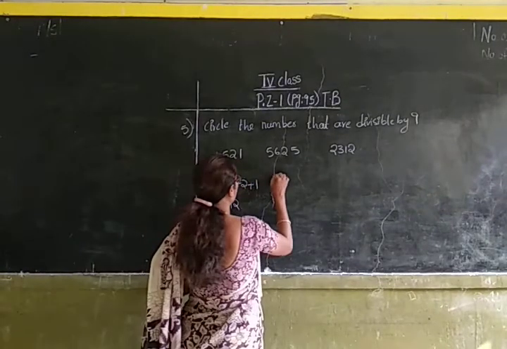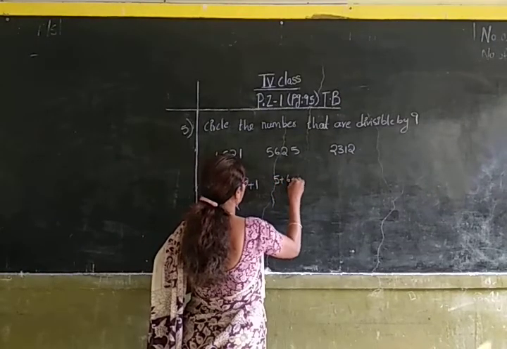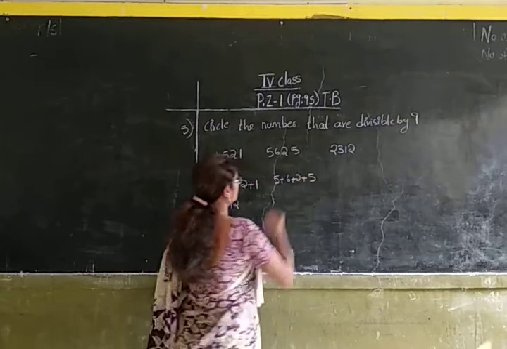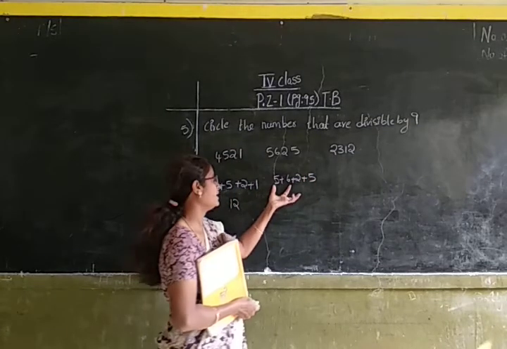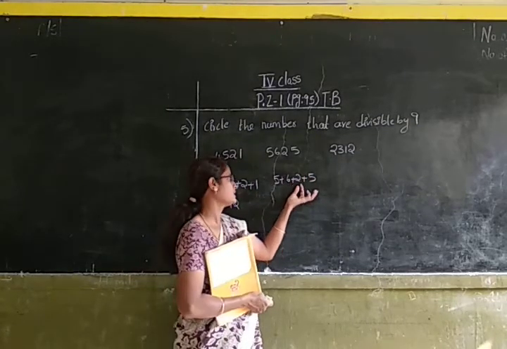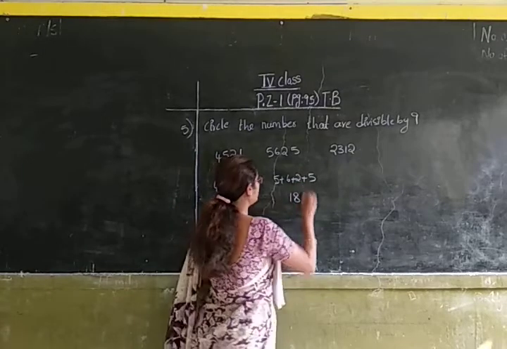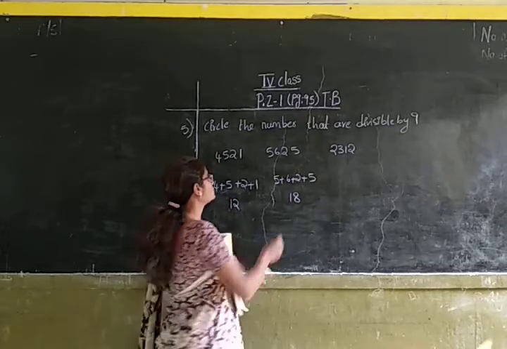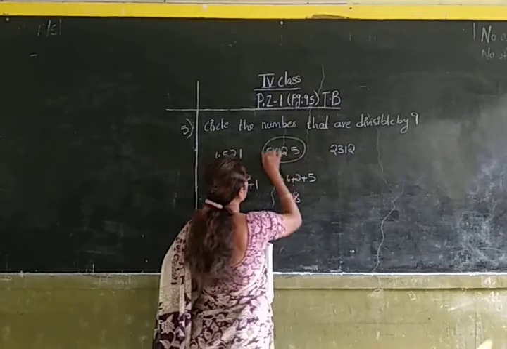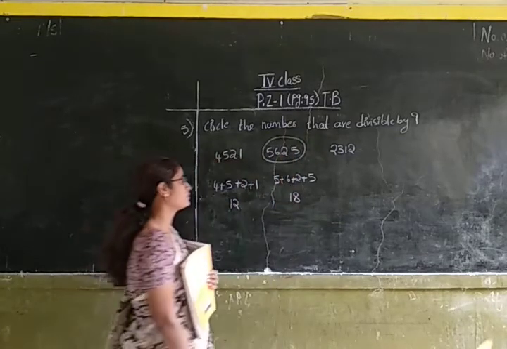Now let us find out the next number. 5 plus 6 plus 2 plus 5. 5 plus 6 is 11. 11 plus 2 is 13. 13 plus 5 is 18. So 18 is divisible by 9. So you can say that 5,625 is divisible by 9.